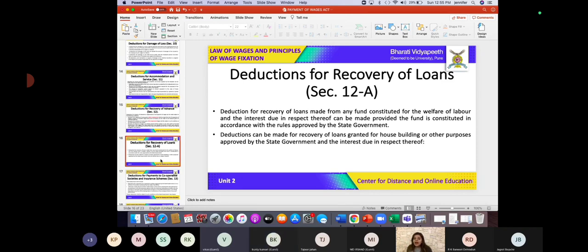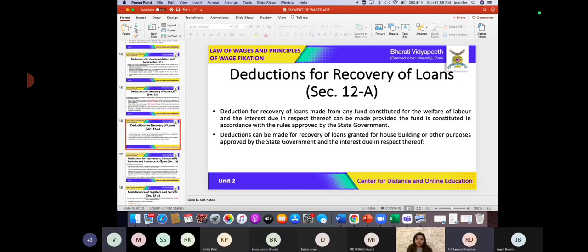The employers will have a right to recover that loan by way of deduction. So those deductions are definitely going to be considered as valid deductions in the eyes of law. Is this clear, my dear students? And when we talk about the rate of interest, that definitely is going to be as per the rules which have been laid down by the state government. Is this clear? Is it clear, students? Great.